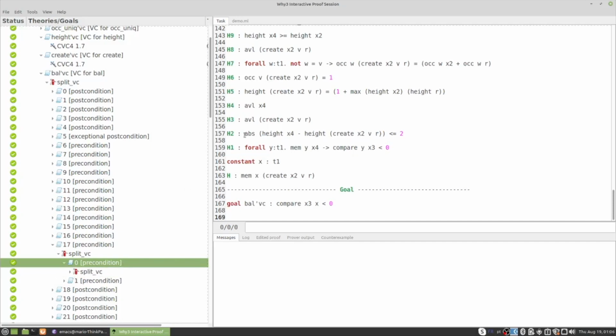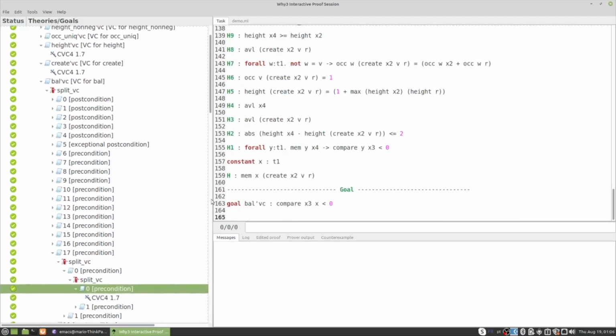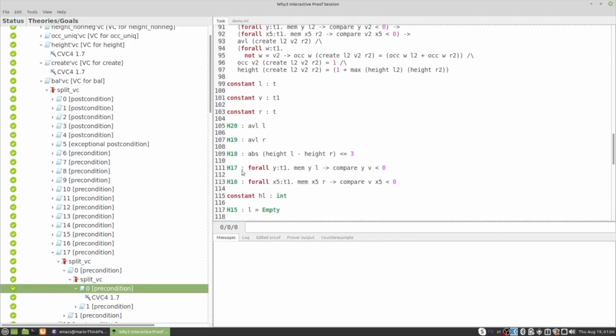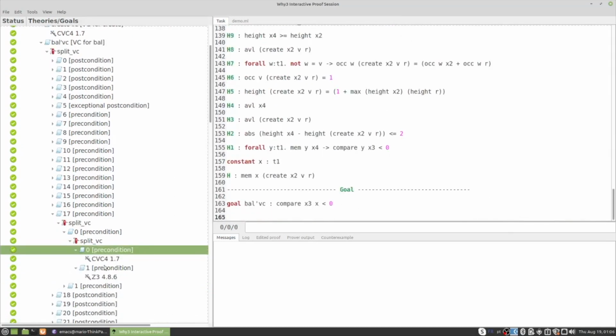Okay, but I still have another pattern matching which I can split in order to make even simpler verification conditions. And when I get to that point, no more pattern matching in my hypothesis context, right? So at this point, it is very easy for SMT solvers to discharge these verification conditions.